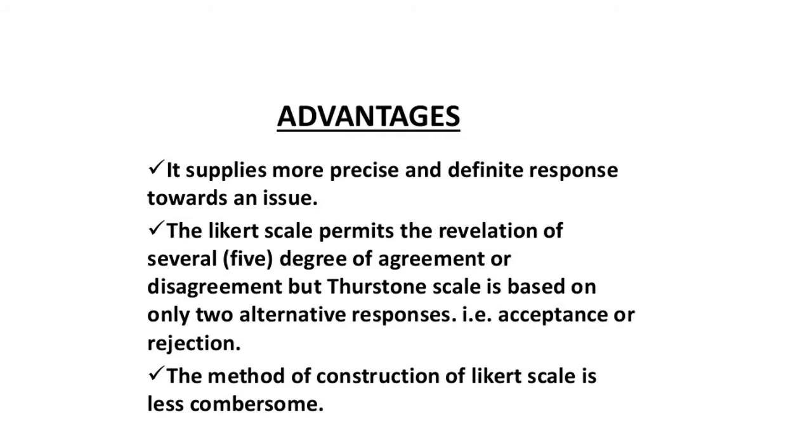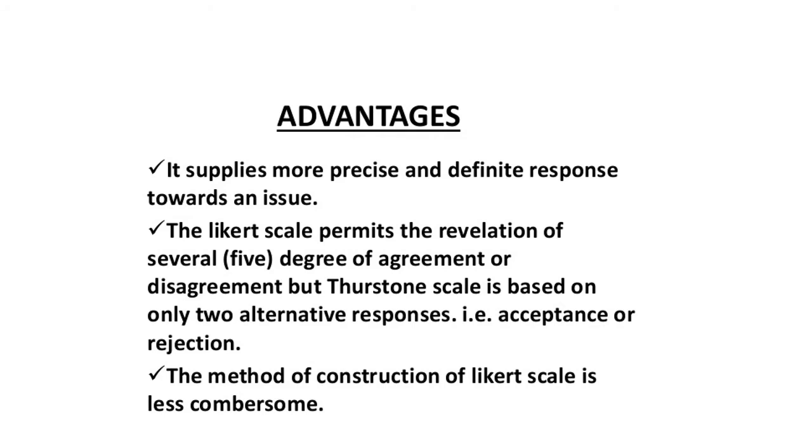Now, if we look at the advantages of Likert scale, it is found to be a very popular method, and it's found to be very precise and very easy to make. And if we compare it with the Thurstone scale, and you are going to learn about the Thurstone scale in the next class, it has only 2 responses.